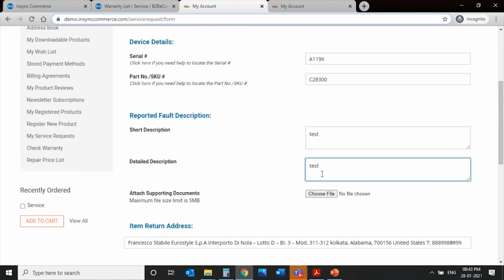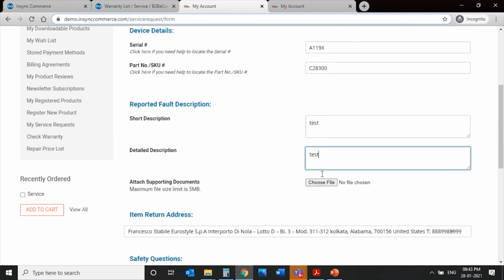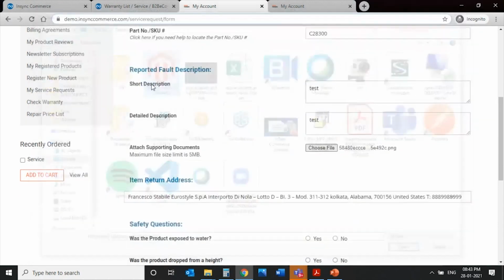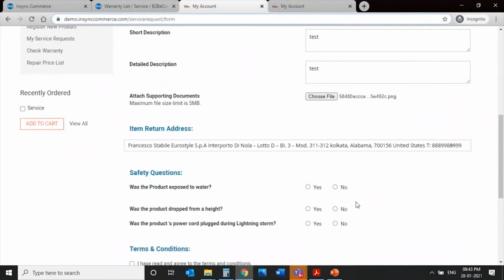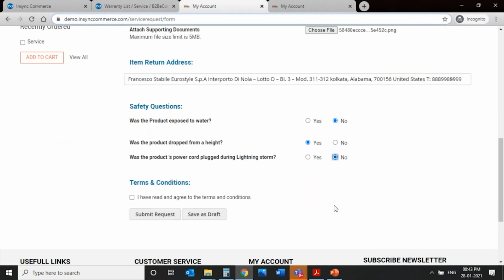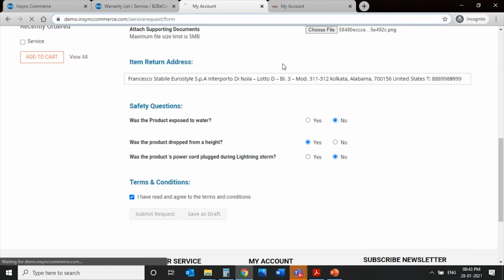I need to describe what the issue is, what the problem is, or it's not functioning, it's not starting up, there's a scratch, anything. I can provide images for the product not functioning. There are some safety questions which could be relevant to the products that you are selling. So you can customize them depending on the product that you have, and I submit a request.